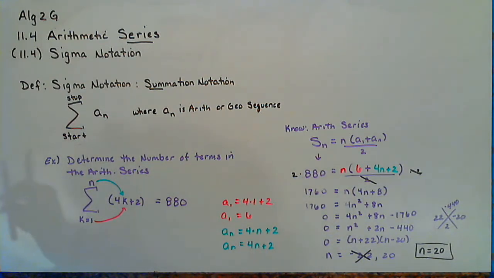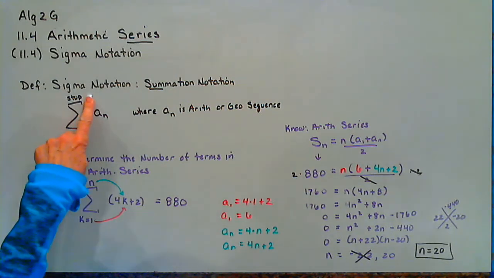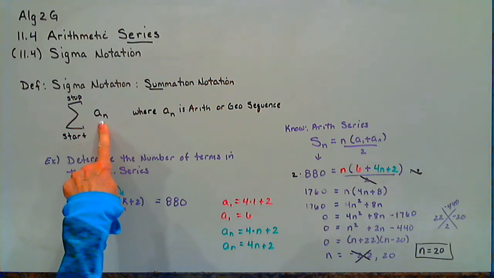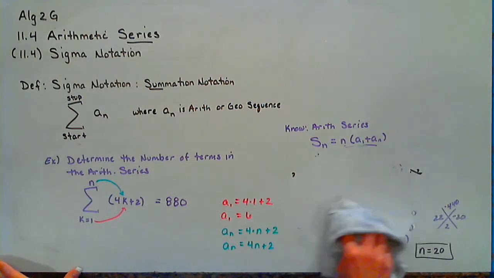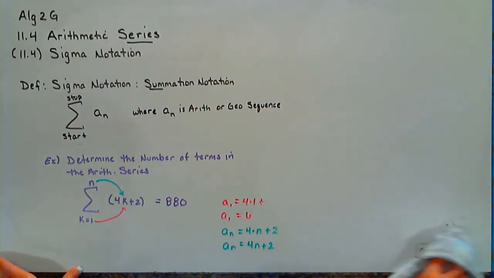Okay. And then the last thing I want to take a look at is how for you to write something in sigma notation. So the last thing we're going to look at are 2 examples, because we know sigma notation is using a sequence that can be either arithmetic or geometric. So this will just recap on what we did in section 2 and section 3 of this chapter. So the last thing we're going to do is practice writing something in sigma notation.